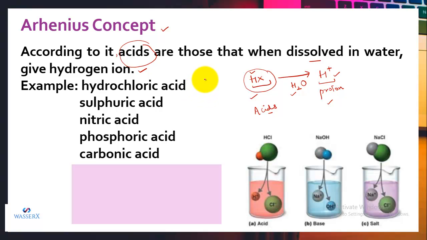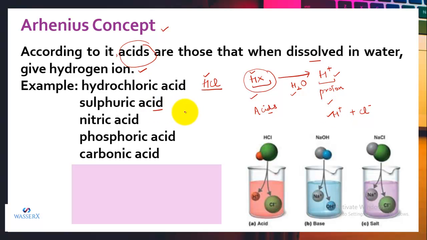Example, we have hydrochloric acid. As you can see, the formula of HCl possesses H. So when it dissolves in water, it will produce the hydrogen ion and also the chloride ion. So according to Arrhenius, it is regarded as acid.